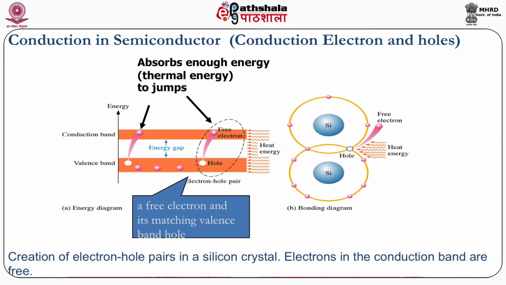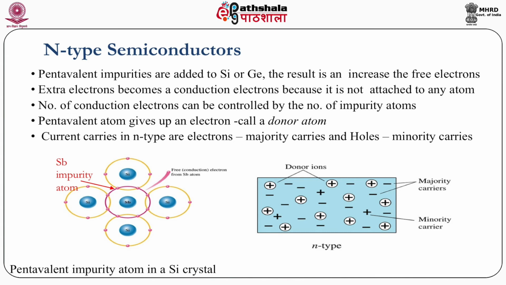So basically the conduction in any semiconductor material is because of two charge carriers. One is the electron, another is the hole. The electron is a negative material and the hole is a positive charge carrier. So basically we say that the charge carriers in a semiconductor depend upon how many electrons and how many holes are there to conduct. If you define an N-type semiconductor, as we said, if you have an intrinsic semiconductor, for example silicon, it has 4 electrons in the valence band, and 4 electrons are covalently bound with the 4 electrons of another atom.